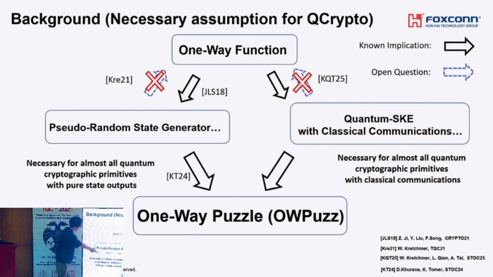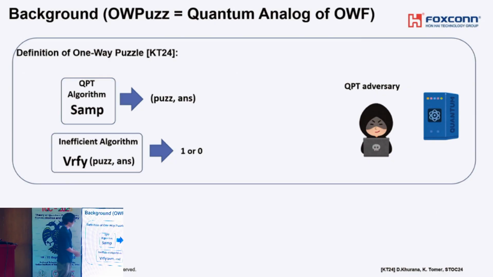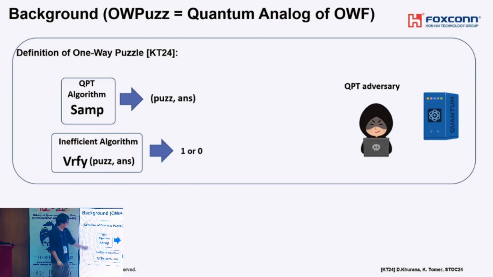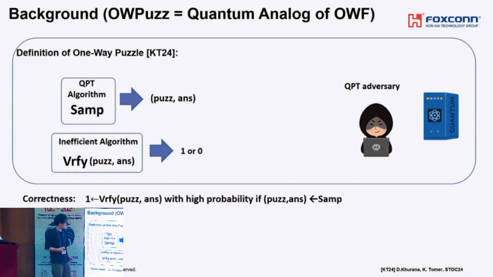Let me explain the definition of one-way puzzle. In short, one-way puzzle is a natural quantum analog of one-way function. One-way puzzle consists of two algorithms, the sampling algorithm and the verification algorithm. The sampling algorithm is a quantum polynomial-time algorithm that outputs a pair of puzzle and answer. Here, these are classical bit strings. The verification algorithm is an inefficient algorithm that takes a puzzle and an answer as input and outputs 1 or 0. Correctness guarantees that if the input of the verification algorithm is generated by the sampling algorithm, then the verification algorithm outputs 1 with high probability.